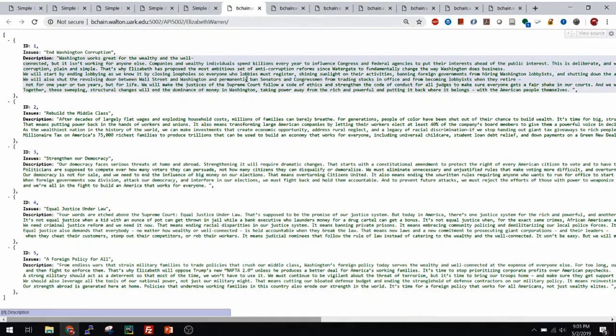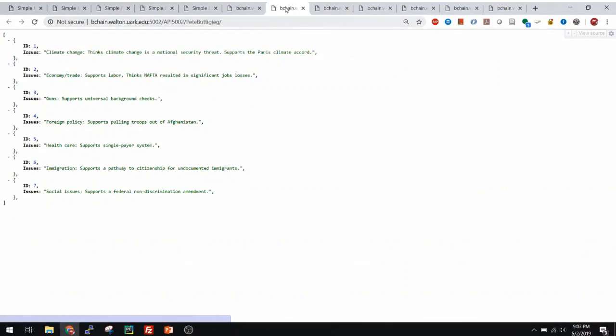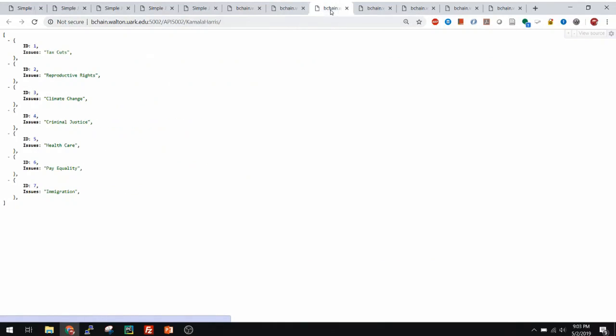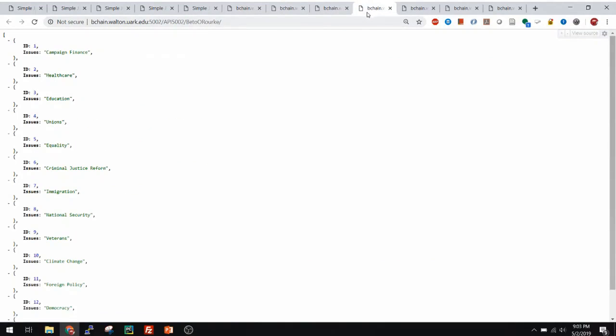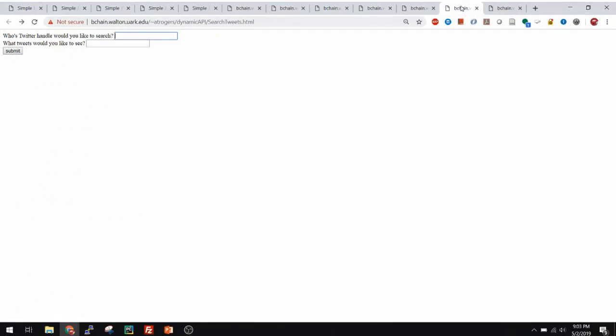This is the dynamic API. This is showing the issues for Elizabeth Warren and what she's passionate about, as well as the one for Pete Buttigieg. Here's the one for Kamala Harris, the one for Beto O'Rourke, and the one for Bernie Sanders. And those are the issues they're passionate about.